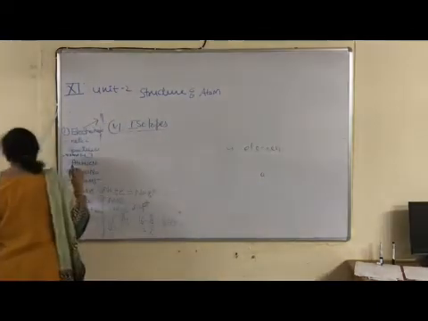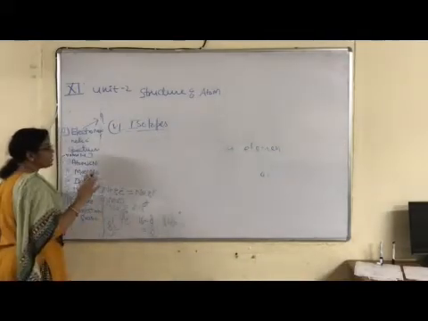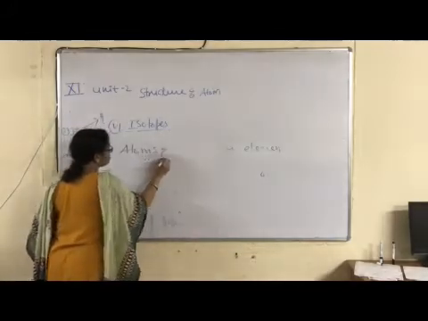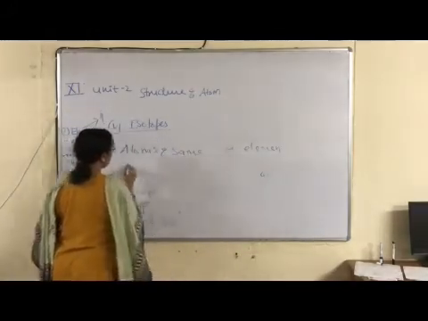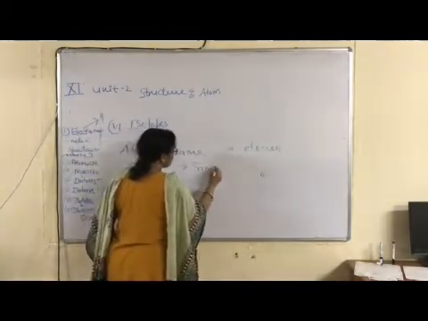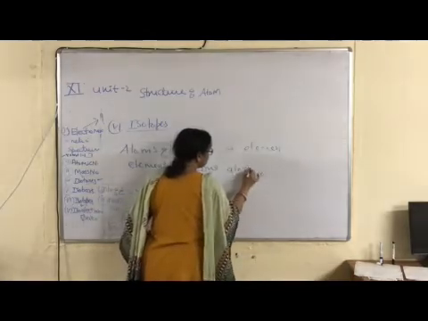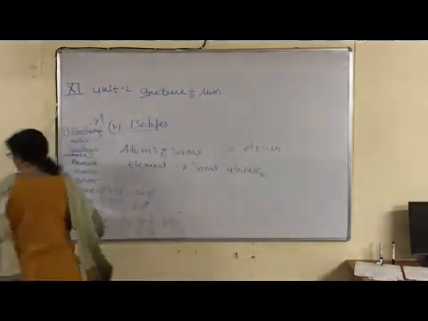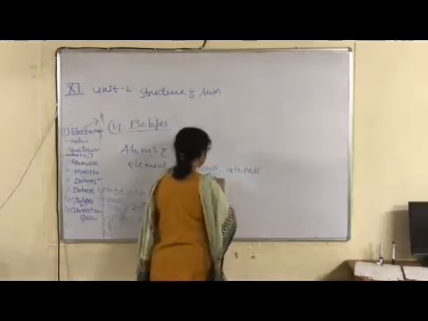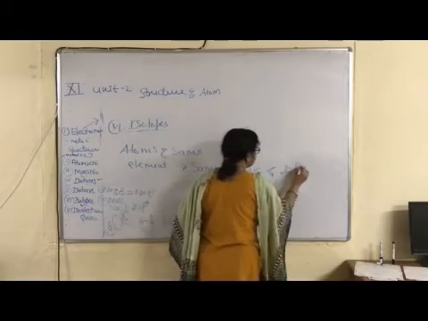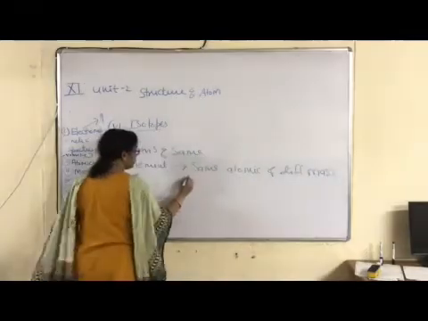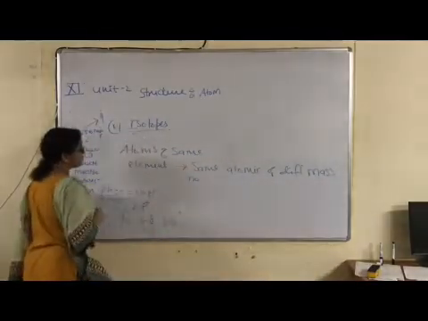Okay children, atoms of the same element having the same atomic number and different mass number are known as isotopes.